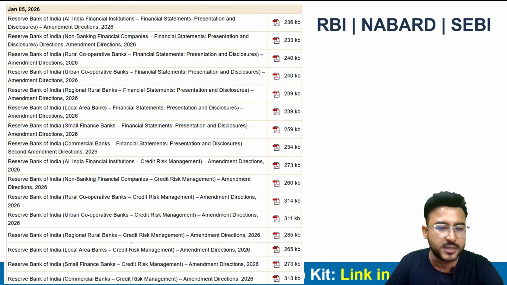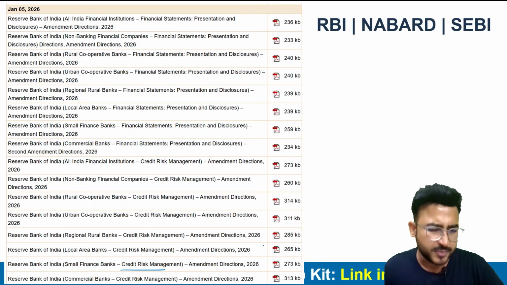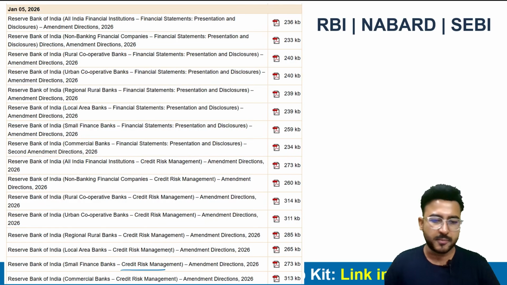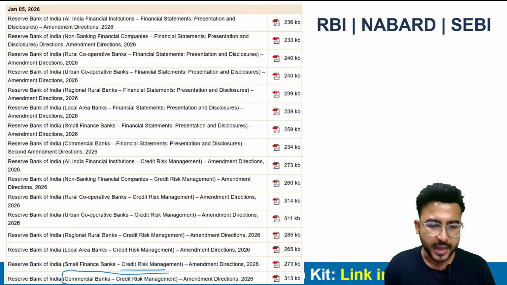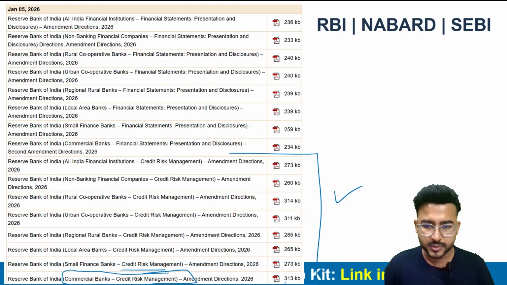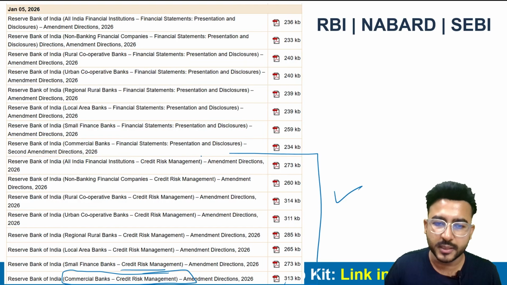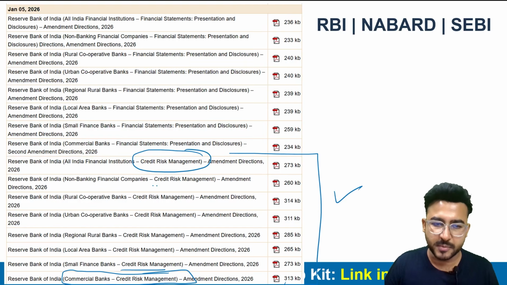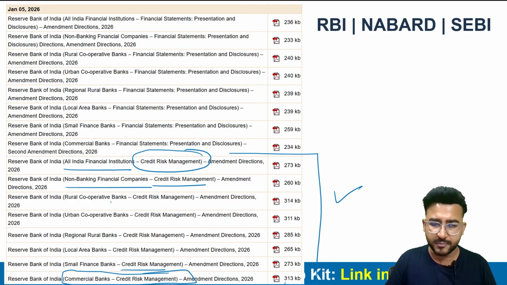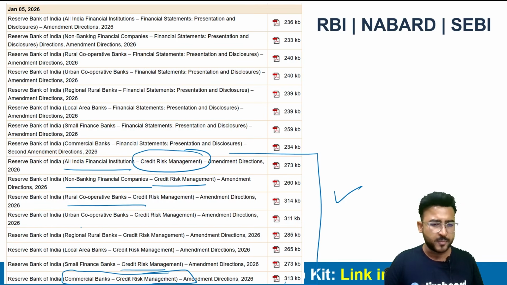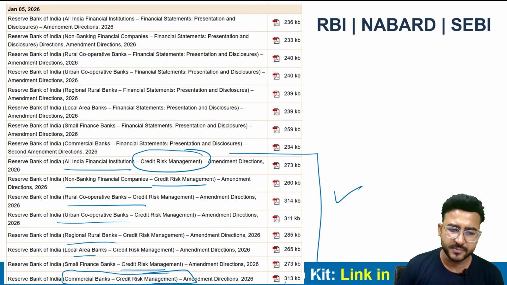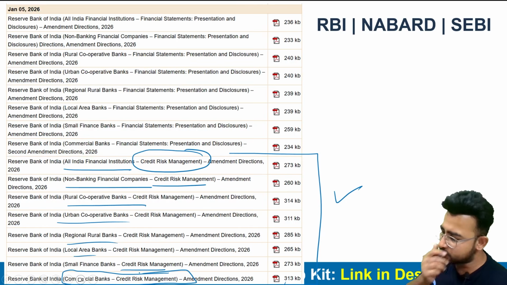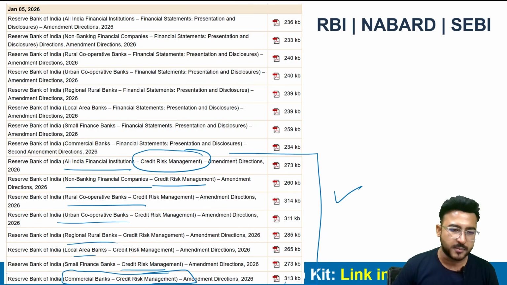Then the next circular is related to credit risk management amendment direction, right? So we'll just have a quick look at the commercial bank credit risk management direction, and the rest are the same. We can see that there are so many directions related to credit risk management. All of these are covered in the upcoming direction on credit risk management. It is related to AIFIs, NBFCs, rural cooperative banks, UCBs, RRBs, LABs, SFBs and so on. So we'll just discuss the commercial bank direction.